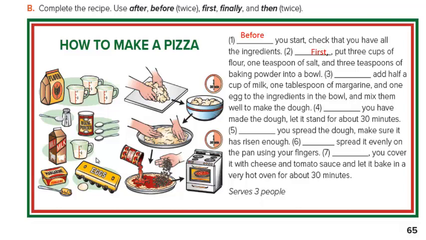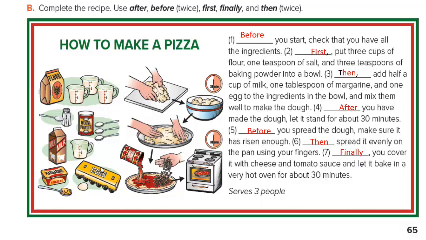Before you start, check that you have all the ingredients. First, put 3 cups of flour, 1 teaspoon of salt, and 3 teaspoons of baking powder into a bowl. And then after that, in a logical way. And for the last step you write finally. There is no problem if you start with then, after that, or next.